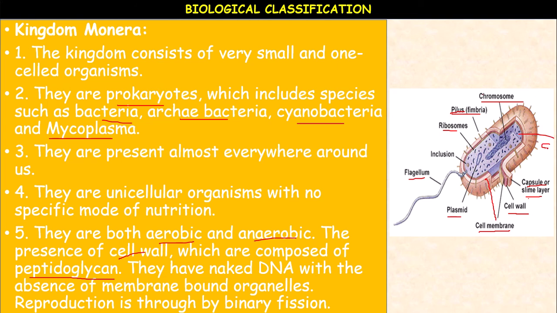And the bacteria are classified on the basis of shapes, different shapes you have studied already. Based on shape: coccus, bacillus, spirillum, vibrio, and pleomorphic. And based on staining: gram positive and gram negative bacteria.